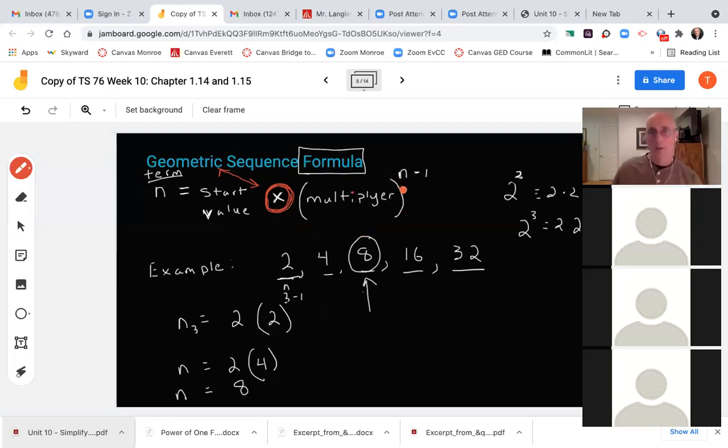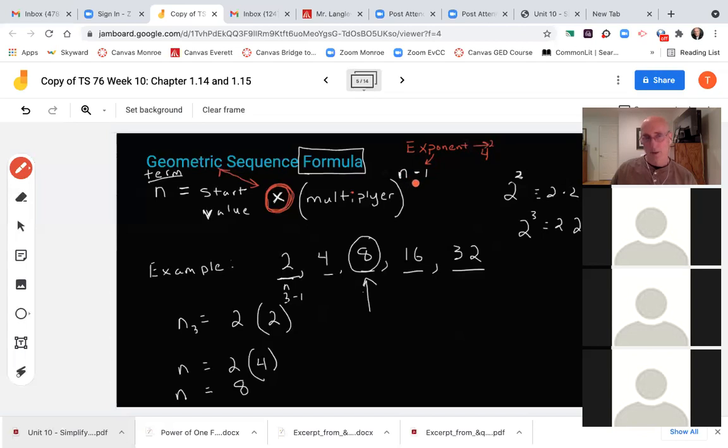To the, and this is where it gets a little bit algebraic, I guess, to the n, so whatever term I'm trying to find, minus 1. So this is an exponent. I'm going to write this down here. You might want to put that this is an exponent. I'm just reminding myself visually that this is an exponent, like 4 squared. That's an exponent.